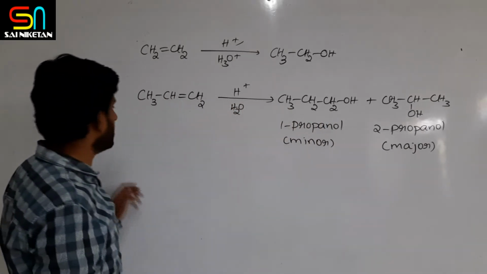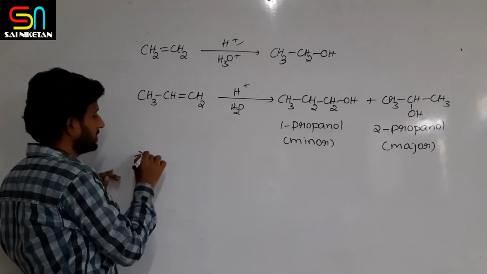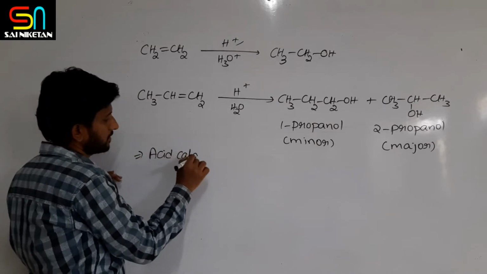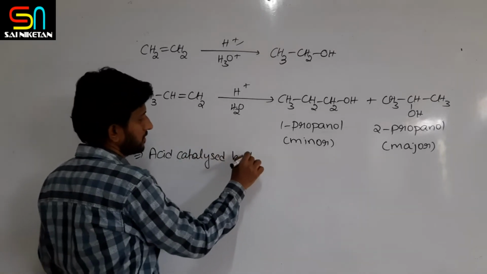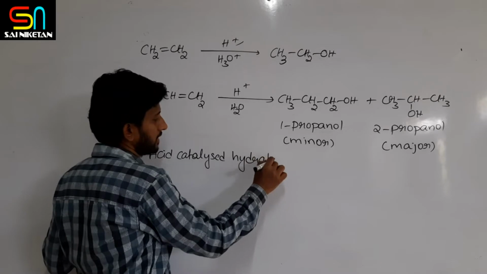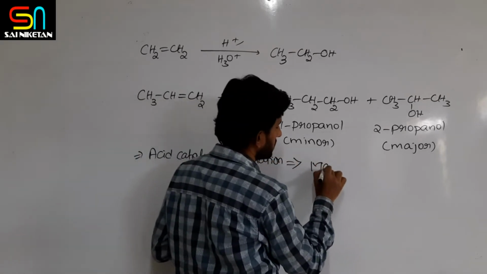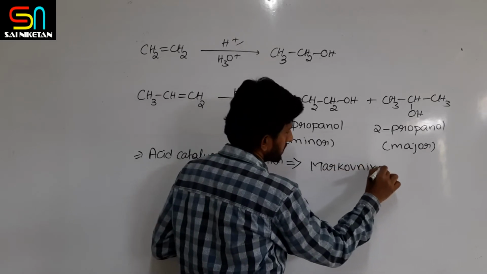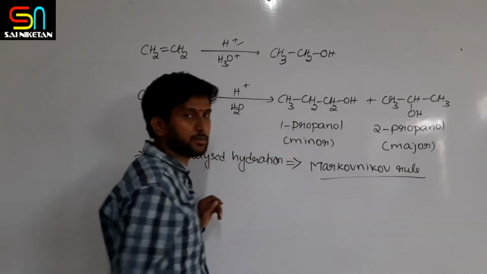Why? Because this acid catalyzed hydration of alkenes takes place according to Markovnikov's rule.